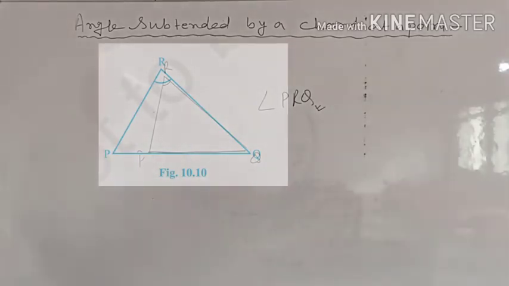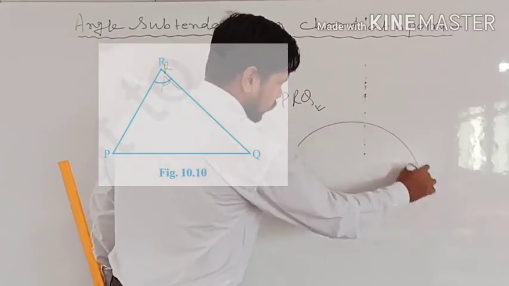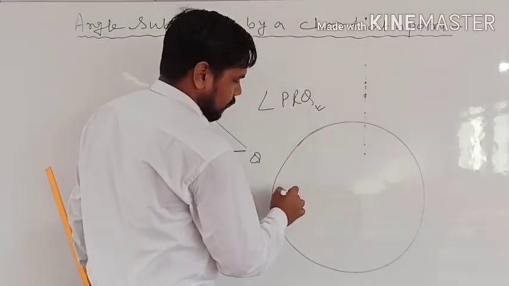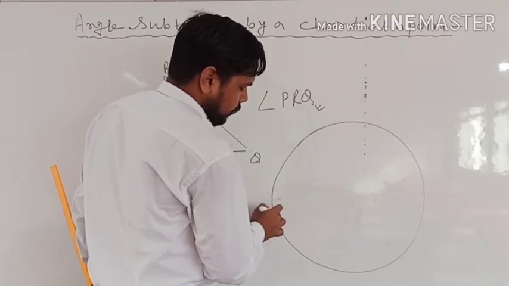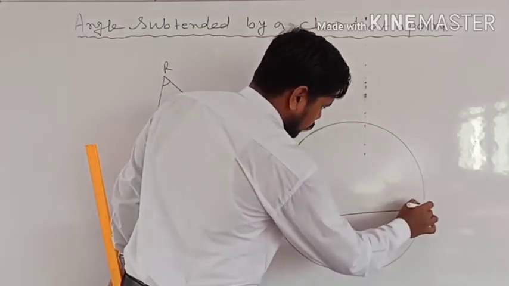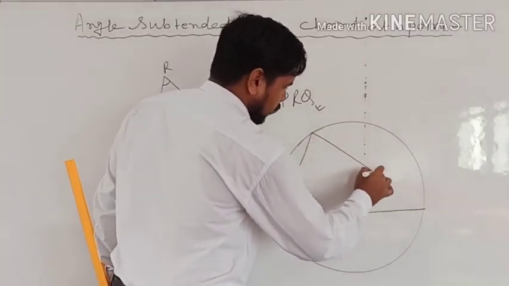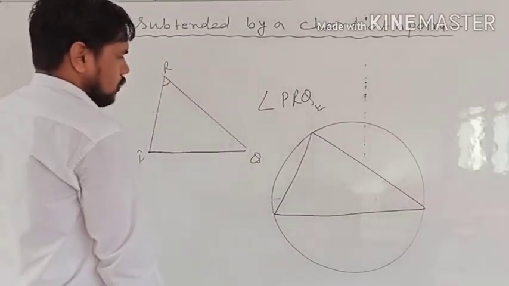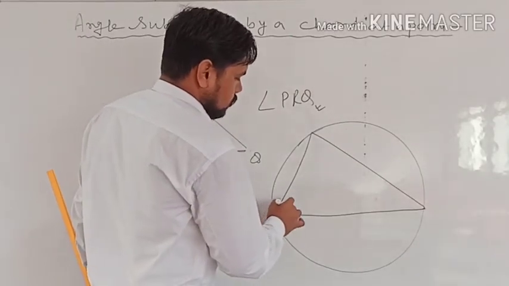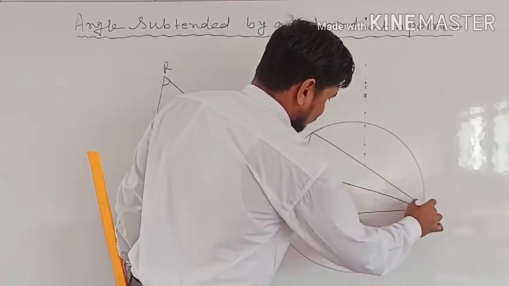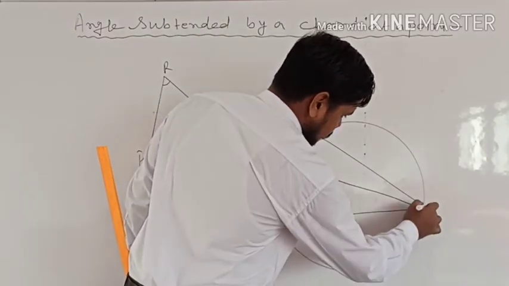Let us suppose, after constructing a circle, this is the circle, and this is the chord I am drawing. The angle which I am talking about is this one, another angle is like this, and one more angle I am drawing like this.